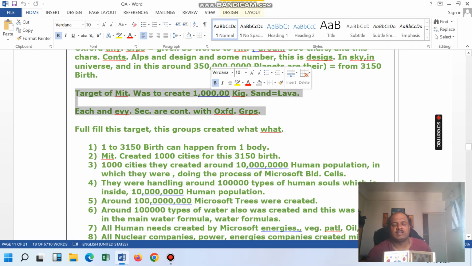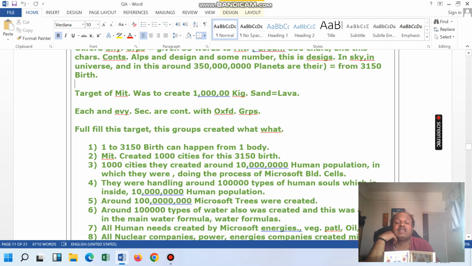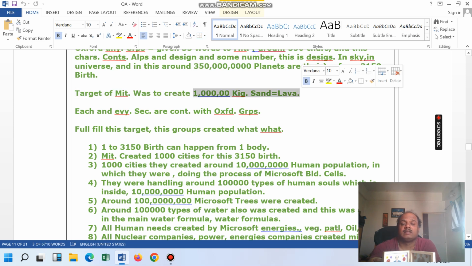1 lakh kilogram of sand needs to be created by Microsoft. This target was not taken by Microsoft itself, it was given by the Oxford group according to the 35 words which they have given. According to the 35 words, they are going to create this. To create this much, Microsoft was created, and to create this much, this whole thing got created.